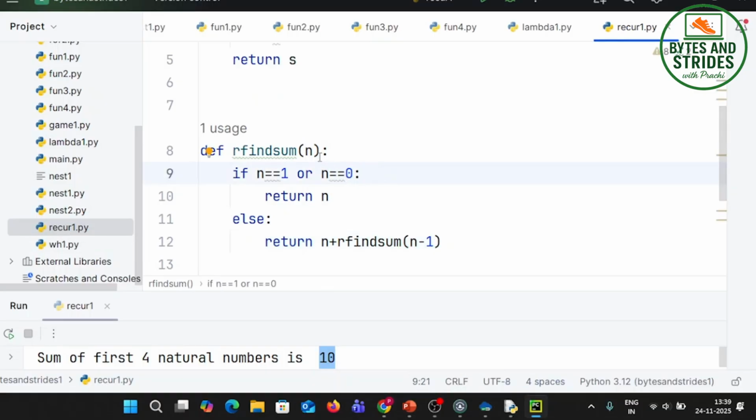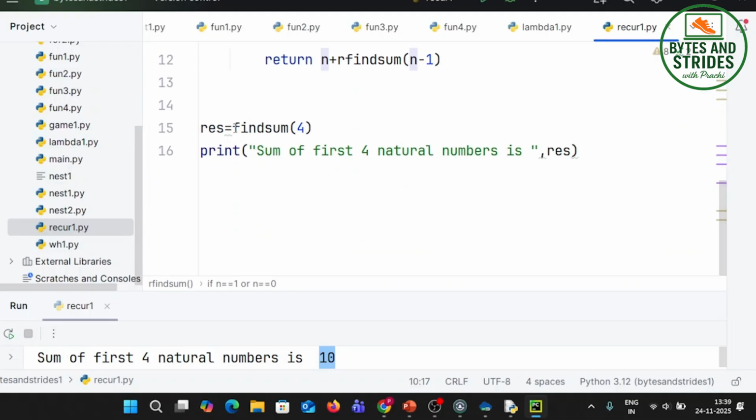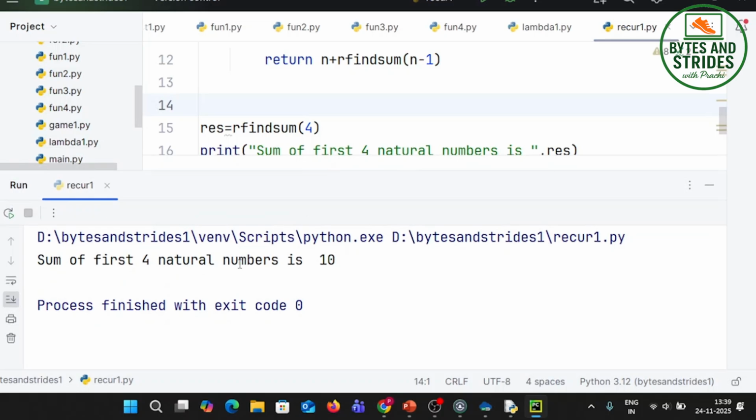What is this doing? When I pass 4, it will call 4 plus sum of 3. When I pass 3, 3 plus sum of 2. When I pass 2, 2 plus sum of 1, and 1 will return 1. So function calling itself, you can see I did not require to declare an extra variable, nor did I write a loop. So recursion means function calling itself. So here if I call R find sum, you will notice the output is going to be just the same.